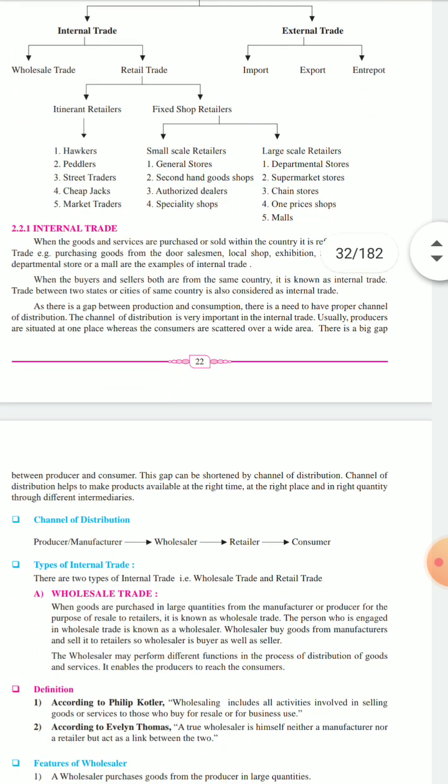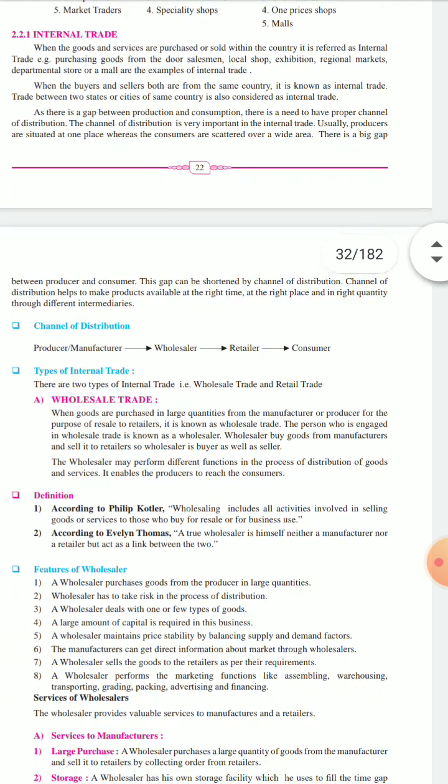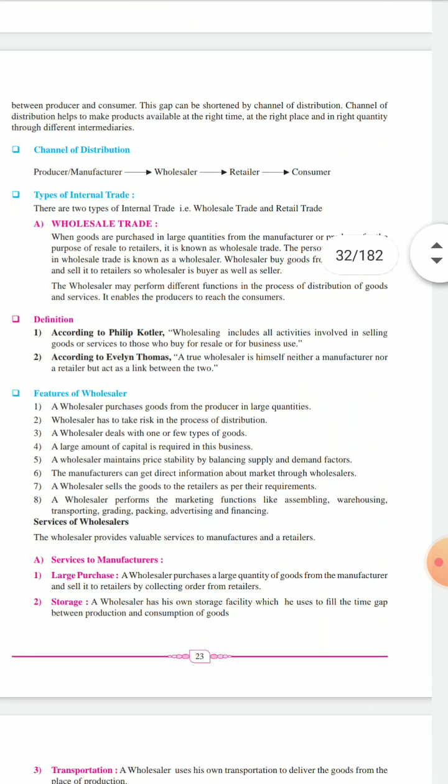Now there is a channel of distribution, that is producer, manufacturer to the wholesaler, to the retailer, and then to the consumer. There are types of trade: wholesale trade and retail trade. Wholesale trade is where goods or services are purchased in large quantity from the producer and they are resold. Next, features we have seen.